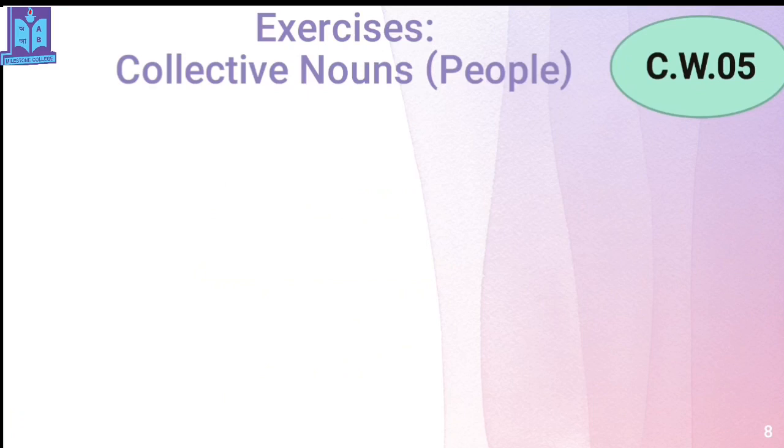Now, here we go with the exercises of collective nouns. Remember that at the beginning of the video, I told you about collective nouns, that it can be several types. It can be about people, it can be about creatures, it means animals, then it can be about things also. So now, I am going to show you some exercises of collective nouns of people.